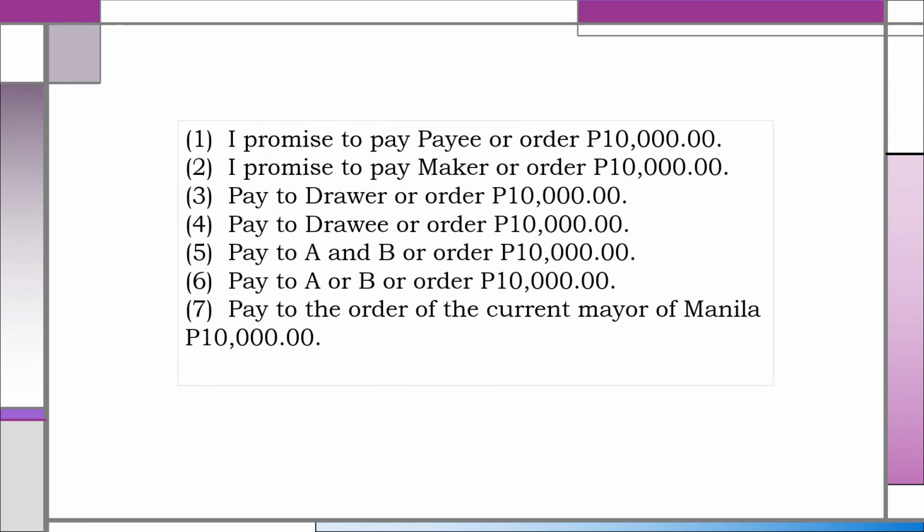Based on Section 8, here are examples of negotiable instruments payable to order. 1. I promise to pay to payee or order 10,000. 2. I promise to pay maker or order 10,000. 3. Pay to drawer or order 10,000. 4. Pay to drawee or order 10,000. 5. Pay to A and B or order 10,000. 6. Pay to A or B or order 10,000. And 7th, pay to the order of the current mayor of Manila 10,000.